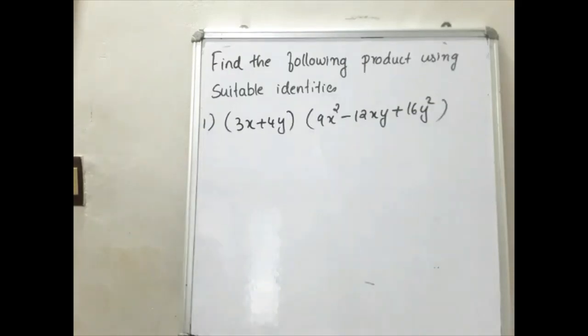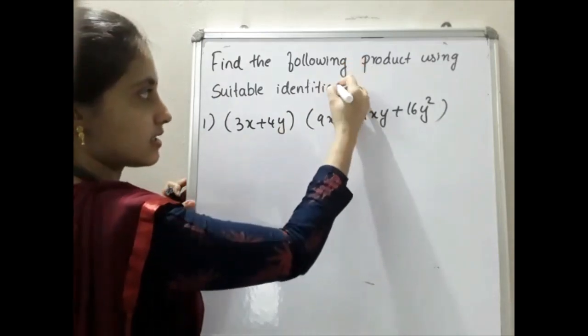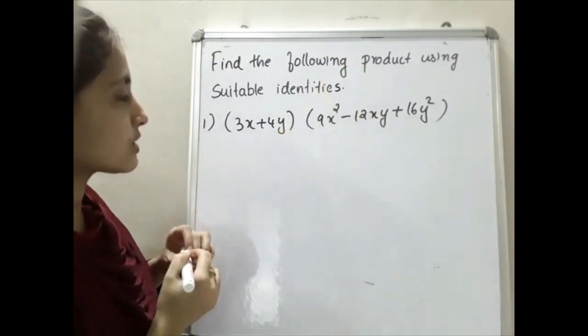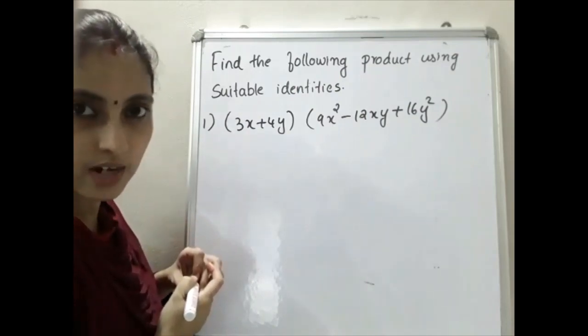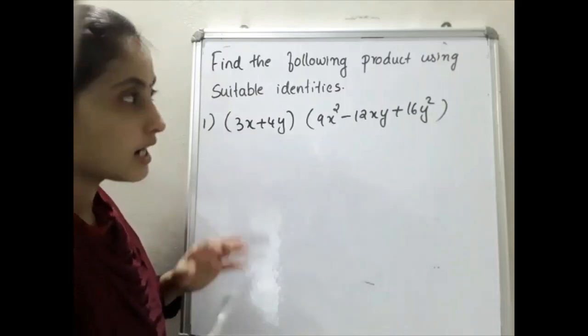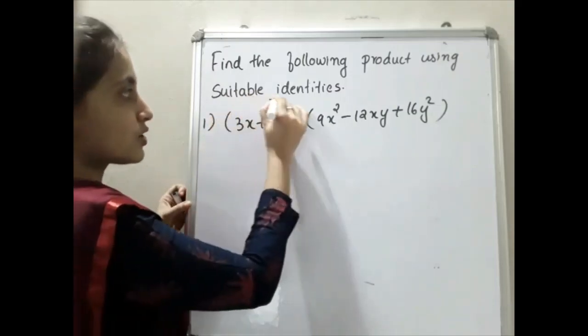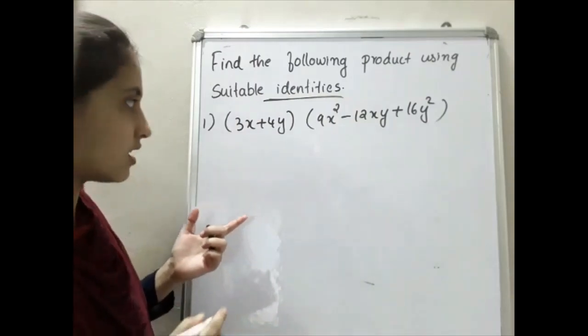Next one is: find the following product using suitable identities. First one is (3x + 4y)(9x² − 12xy + 16y²). Two methods are there. One is you can open the bracket and multiply, but here the question says to use a suitable identity. So you have to use the identity. Can you guess which identity will be here?